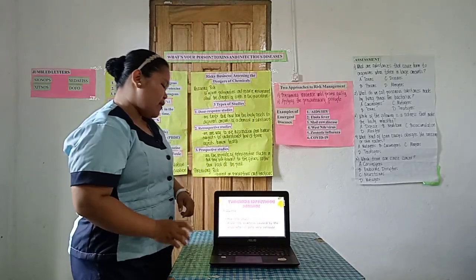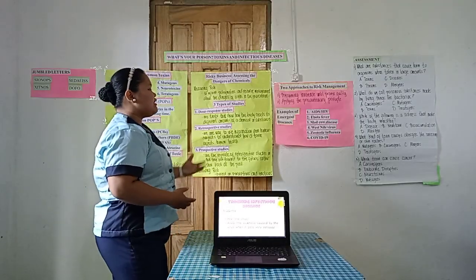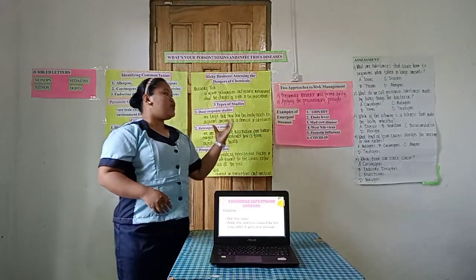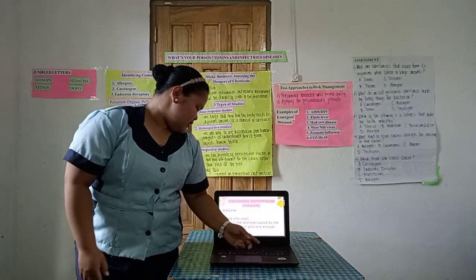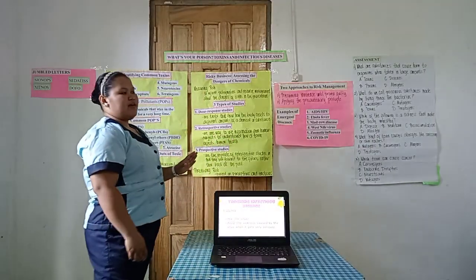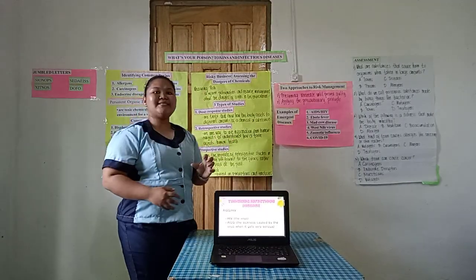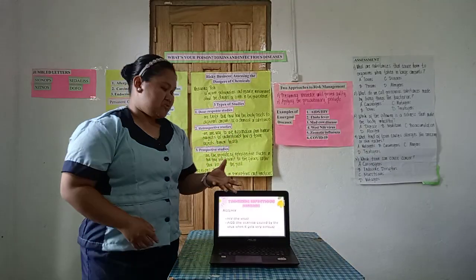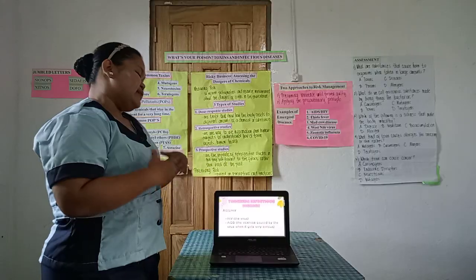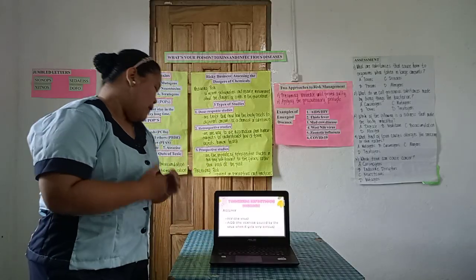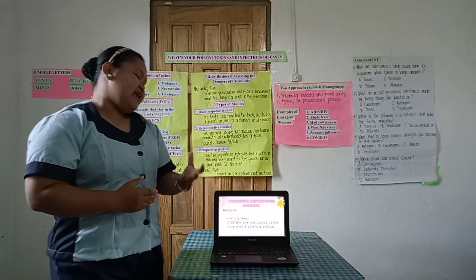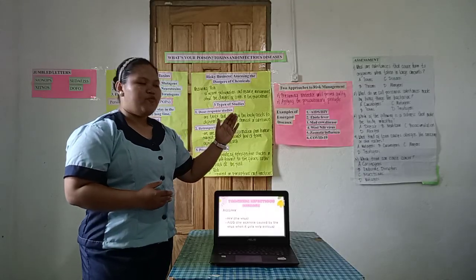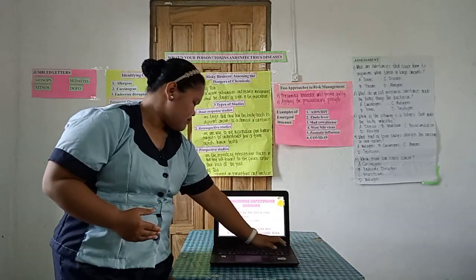Okay, so let's proceed to tracking infectious diseases. These are the examples of emergent diseases. First is AIDS or HIV. Are you familiar with AIDS and HIV? Very good. So what does AIDS mean? It is the sickness caused by the virus when it gets very serious. How about HIV? It's a virus, of course.